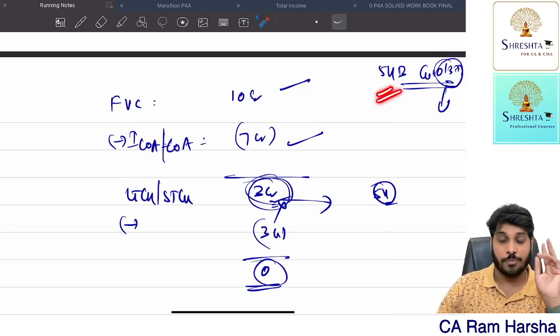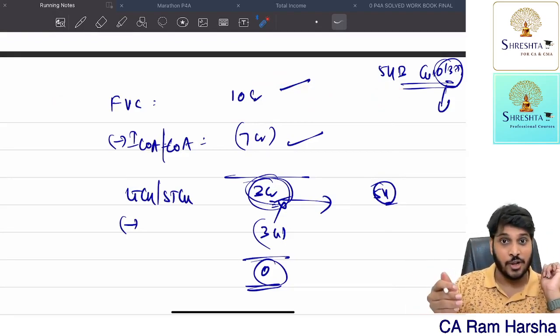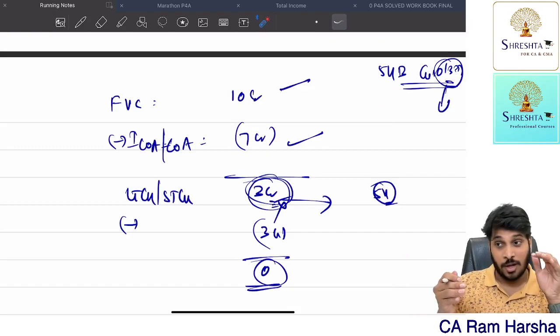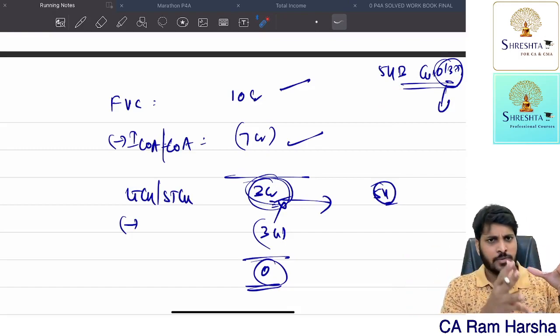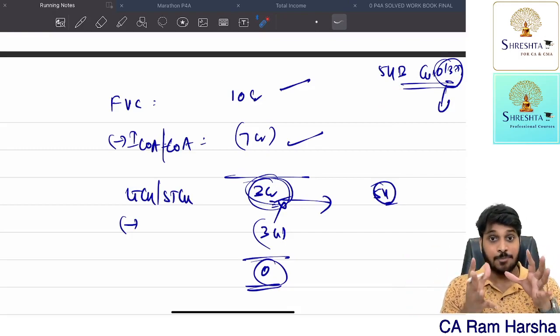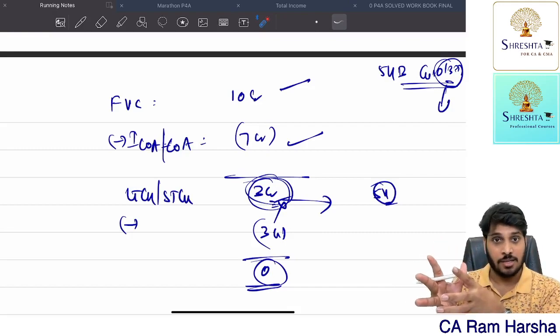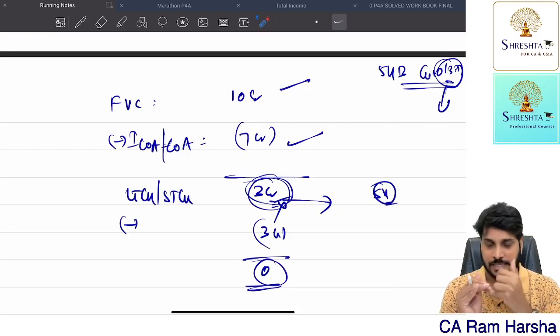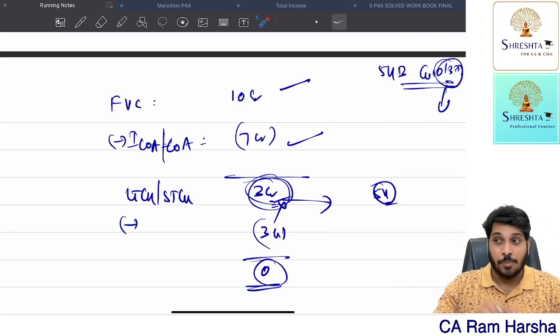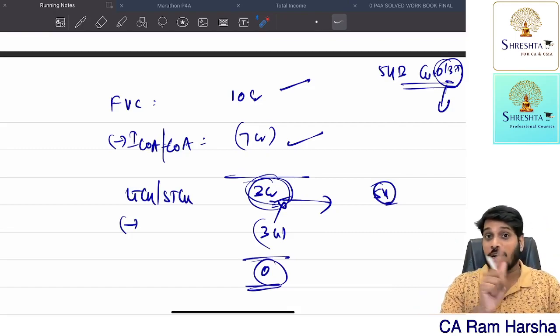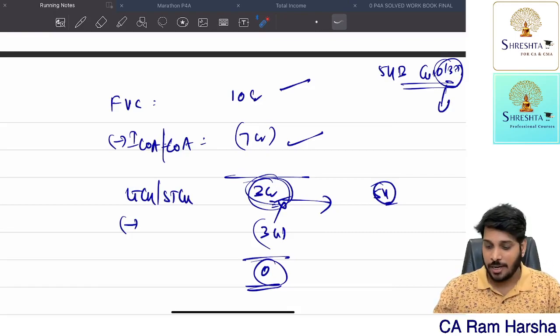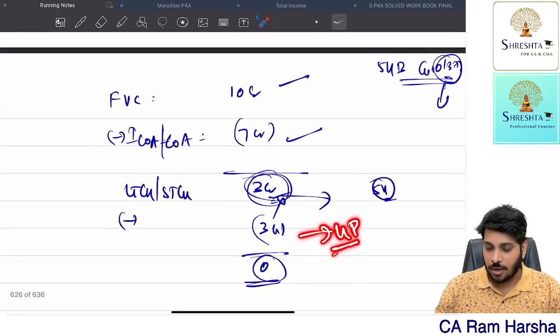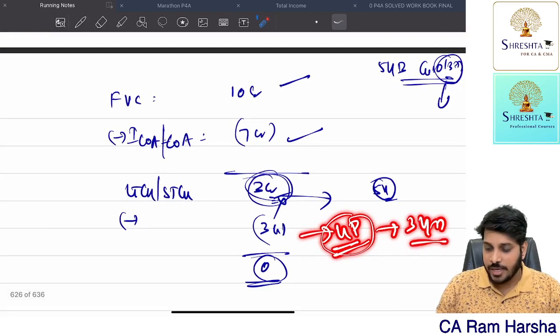So that is 54B. Now there is a condition. Now you are buying a new agricultural land, right? By buying, what you sold, one asset, you got a profit. That profit, if you invest in another asset, the profit whatever you got is exempted from payment of tax. So now there is a condition. You purchased another land, right? That you should not sell it for 3 years. Lock-in period is there. 3 years lock-in period.